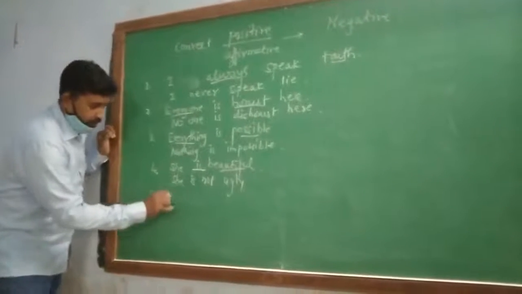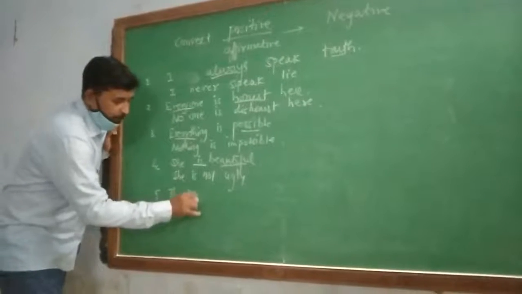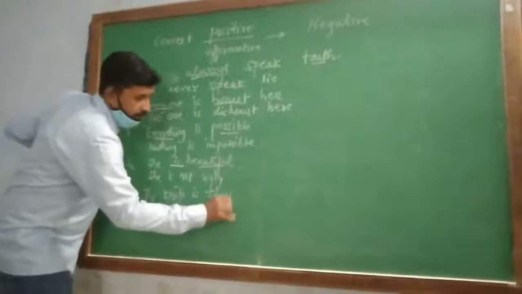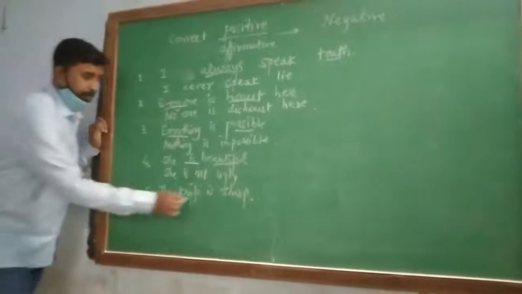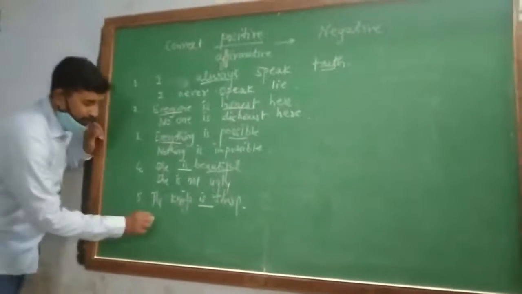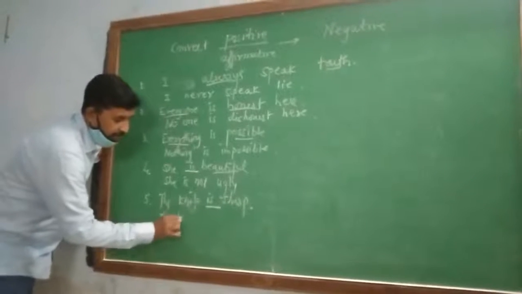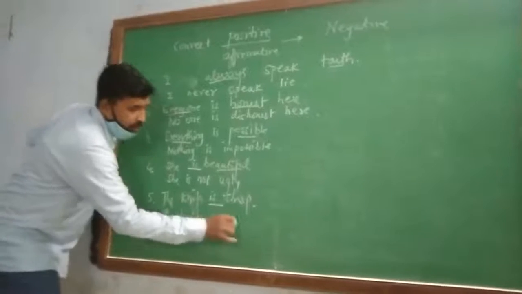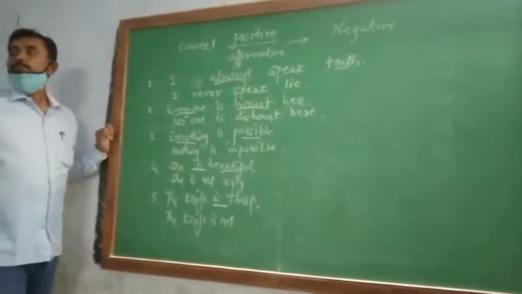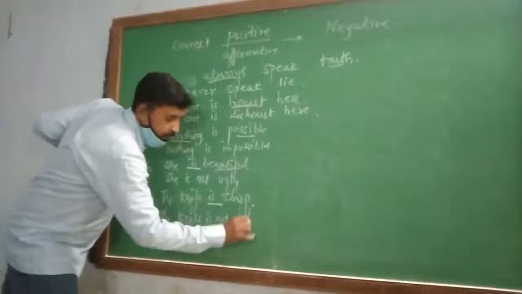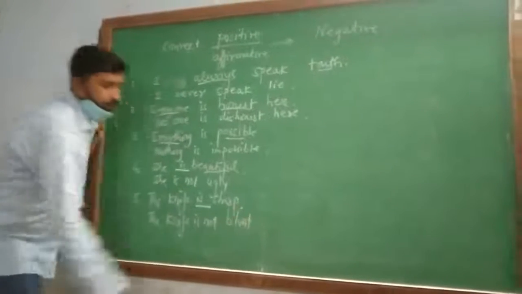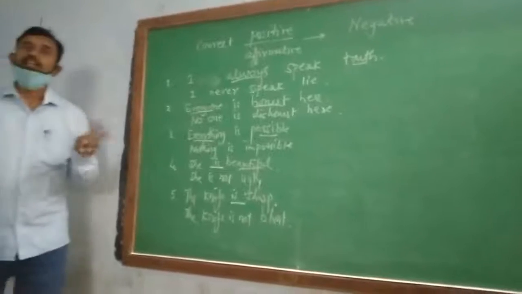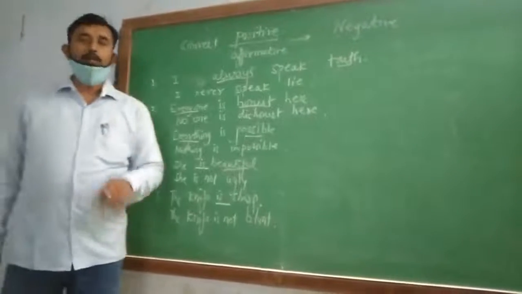Next, the knife is sharp. Here also with the helping verb we have to use not. The knife is not. Opposite of sharp, blunt. Is it clear now? Yes. Rule number 1 and 2. Okay. Now I request you to